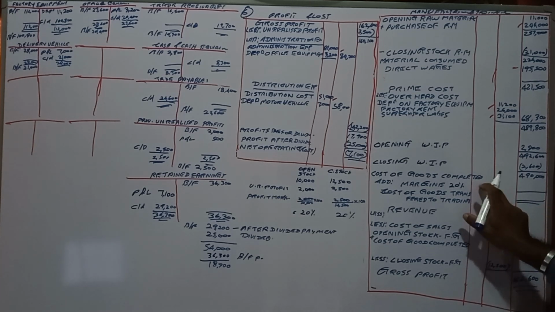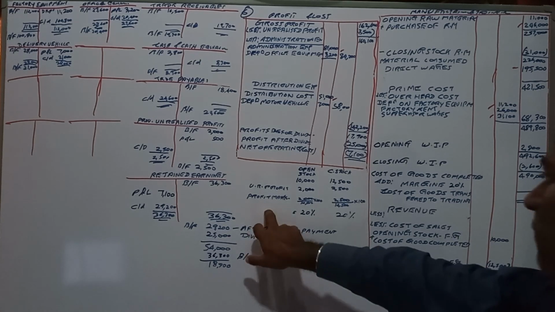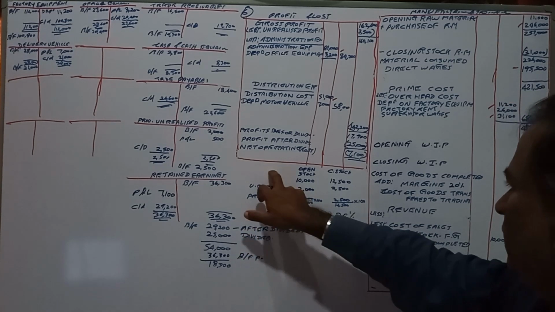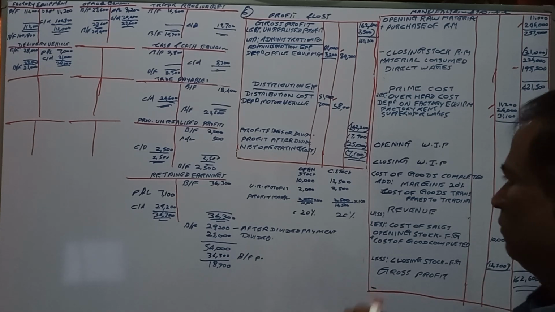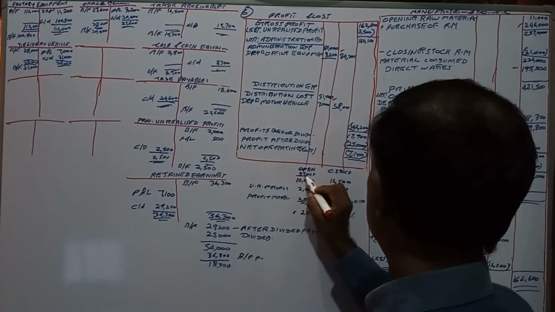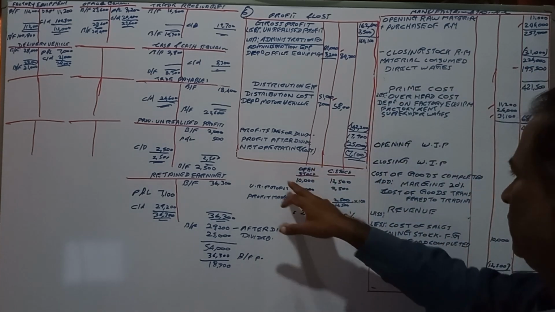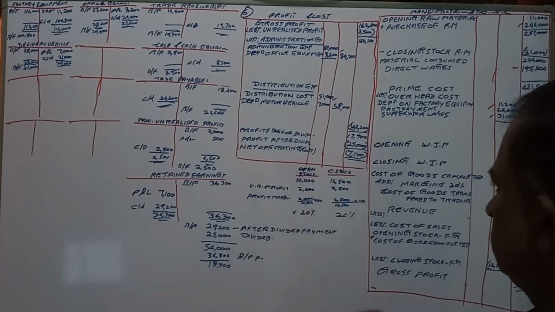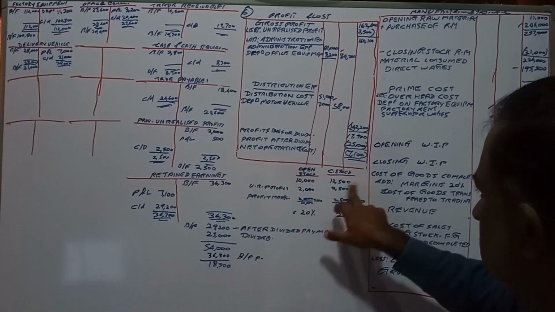Where we used to have 20% markup. Markup has not been given in the question, but we have worked it out. Right? What was the markup? This is the opening stocks we have taken. That is cost plus markup 10,000 and closing stock 12,000.